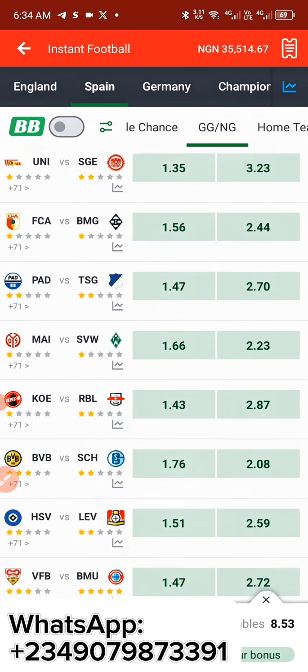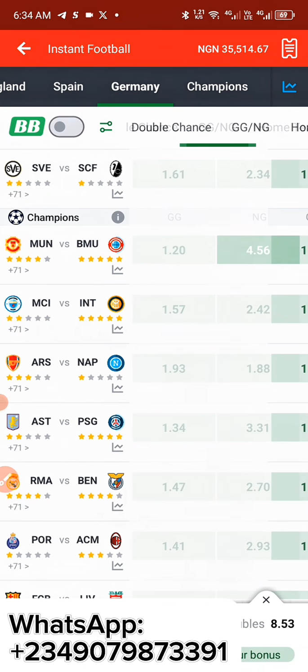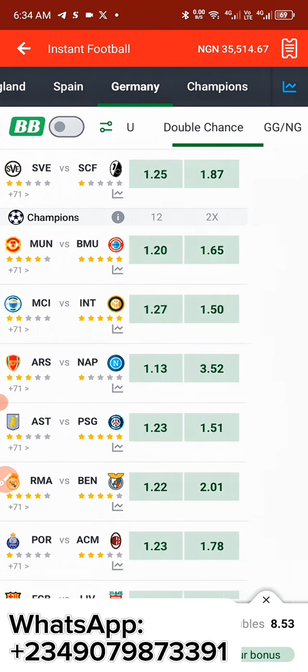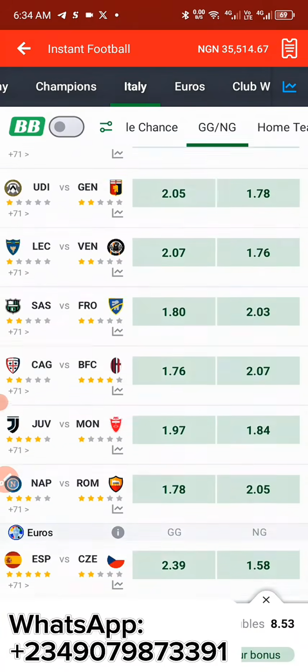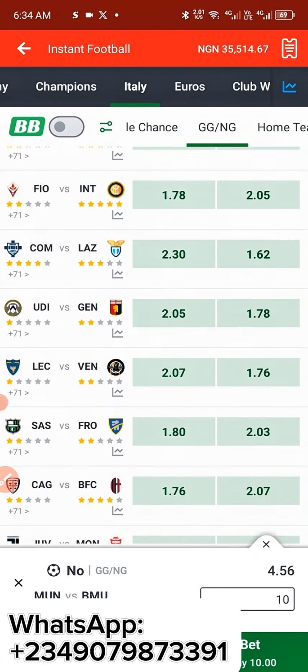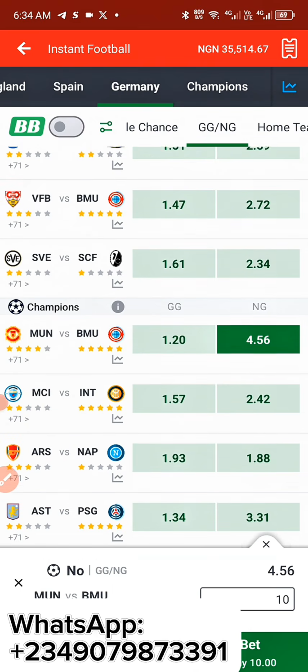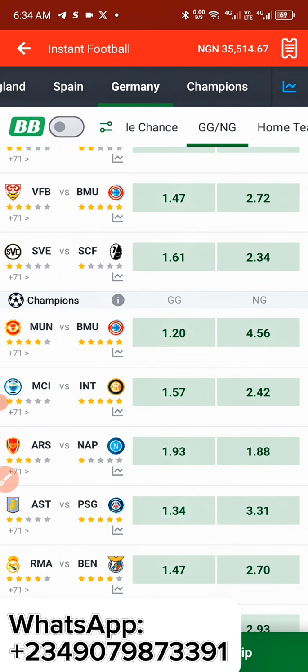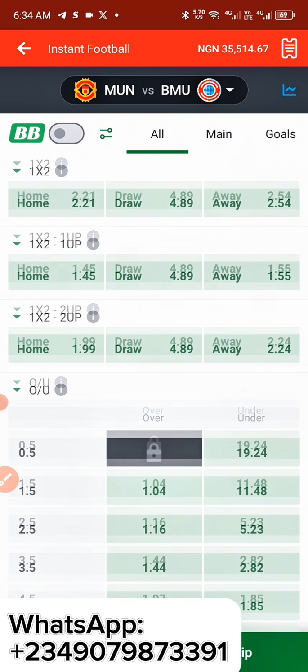So let me move this and let us go over to this part. Sorry for that. We're actually going to place our game right now. So the first game we're actually going to place. After knowing all of this, I'll place this one before I explain what I'm seeing in that statistics section.